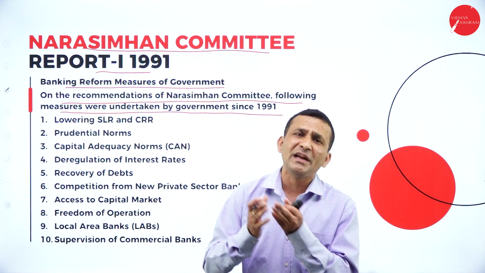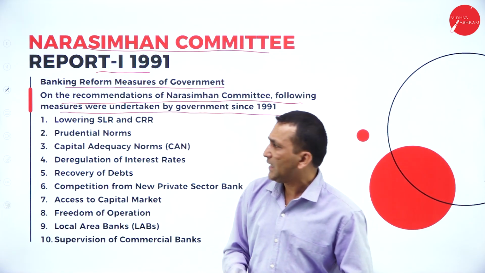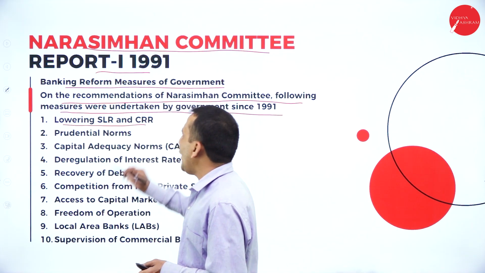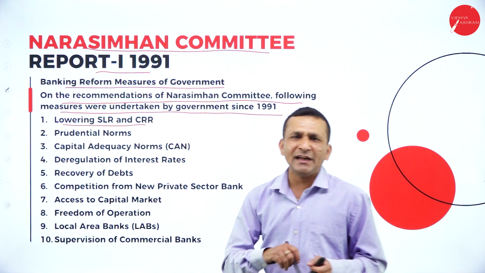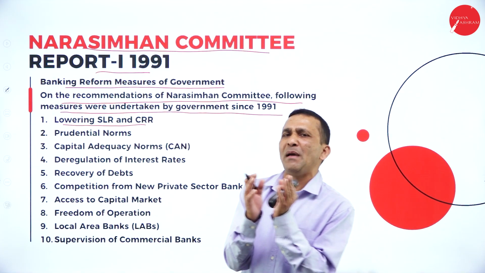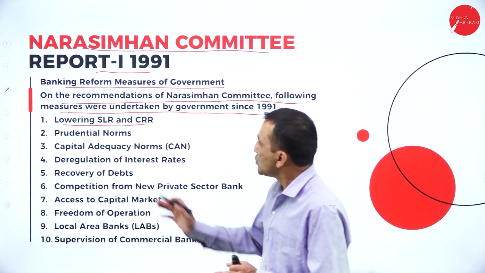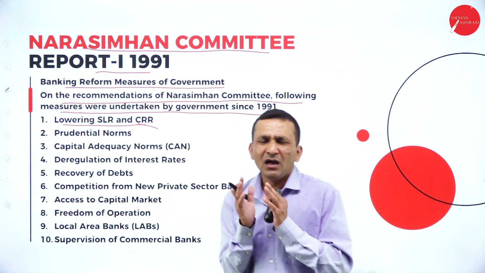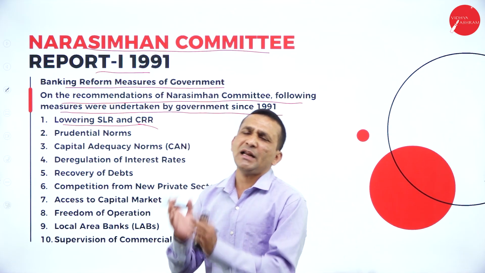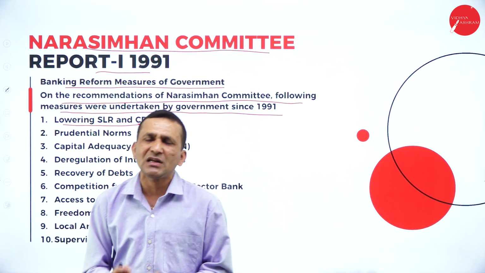They recommended many opinions that they collected. So one is lowering SLR and CRR. The statutory liquidity ratio, which individual banks maintain, is reduced.